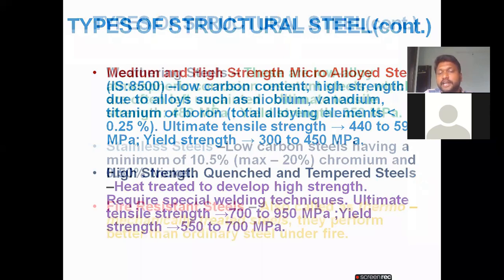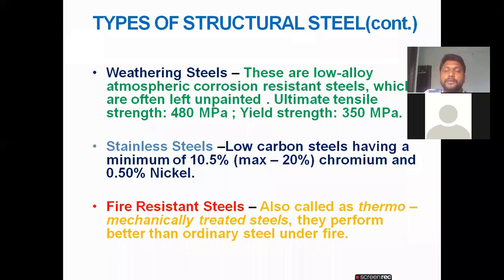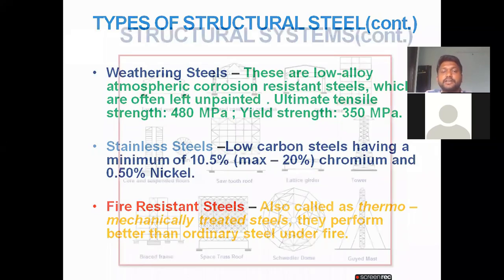Okay, weathering steels, stainless steels also are there, which are low carbon steels having a minimum of 10.5 percentage of chromium and 0.5 percentage of nickel. And fire resistant steels also are there. They are also called thermomechanically treated steels, and they perform better than ordinary steel under fire. And weathering steels also are there.